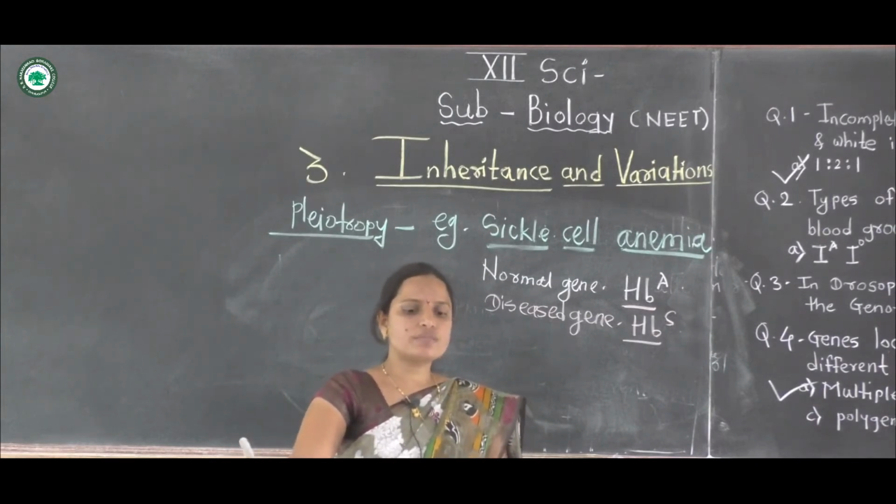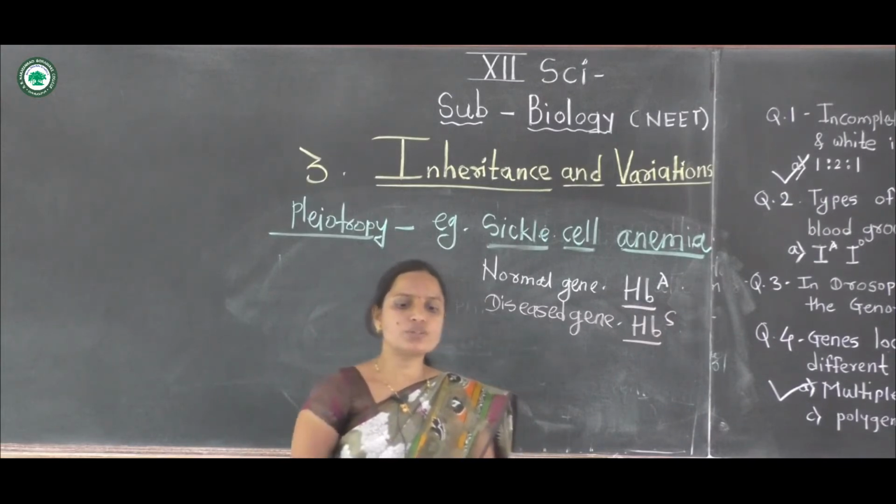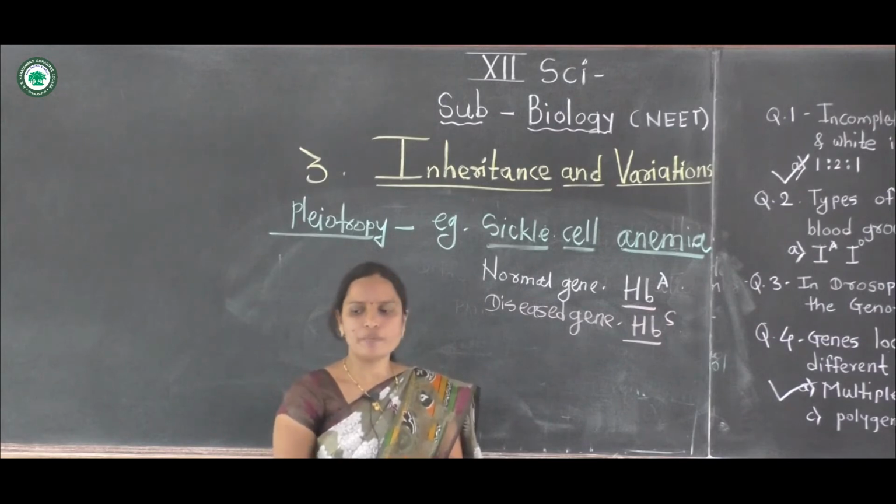Now a sickle cell carrier is crossed with a sickle cell carrier, and the genotypes and F2 will be obtained.